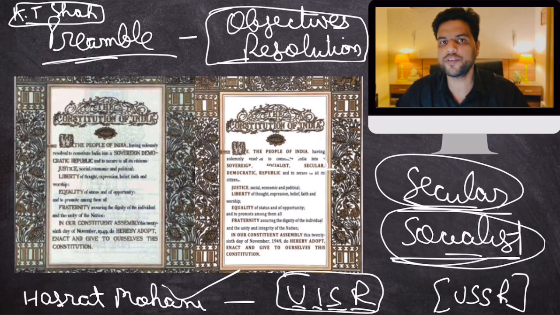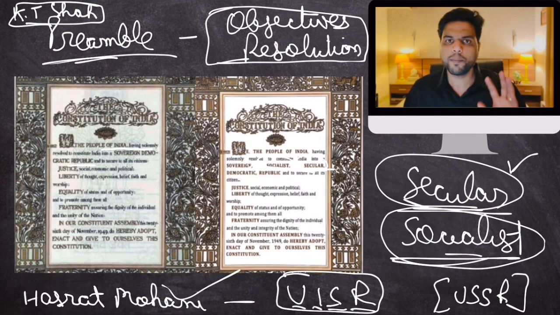And there is good reason for that. Secular, in Western secularism, means separation of church and state. The state has no business in religion and will be completely separated from religion. But in India, Indian secularism is different. In India, the state interferes in religion, but the state is equidistant from all religions.